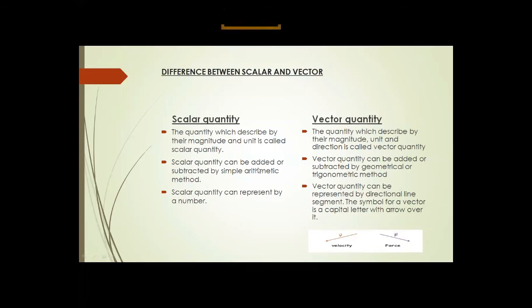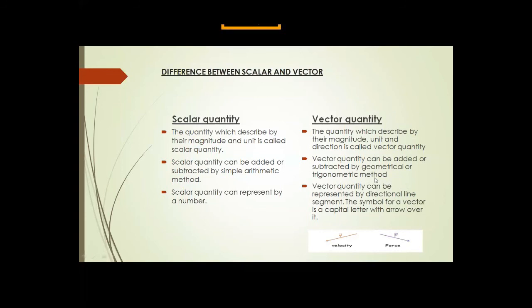Now, scalar quantities can be added or subtracted by simple arithmetic methods. Vector quantities can be added or subtracted by geometrical or trigonometric methods.